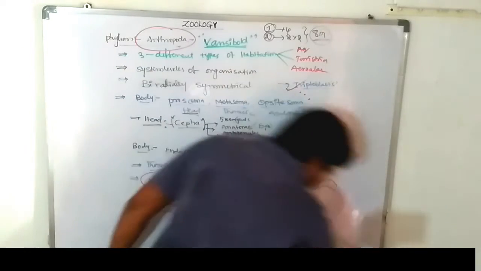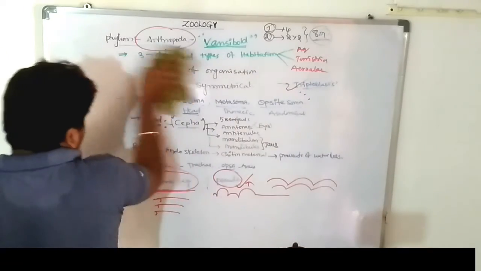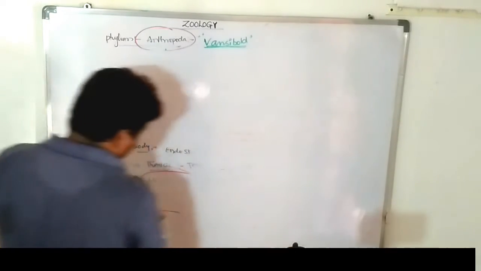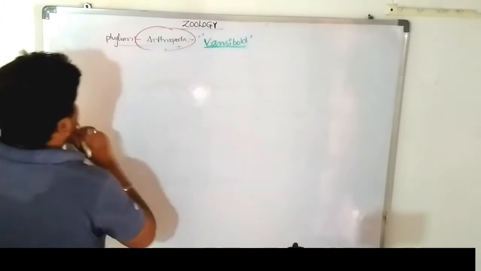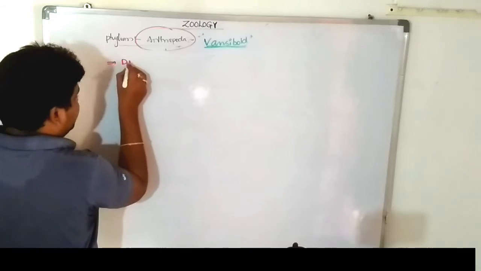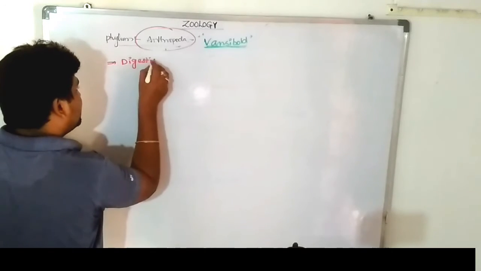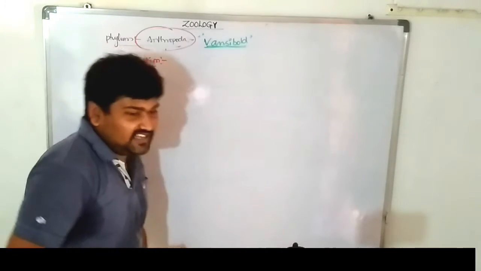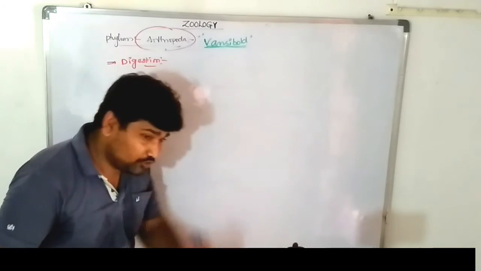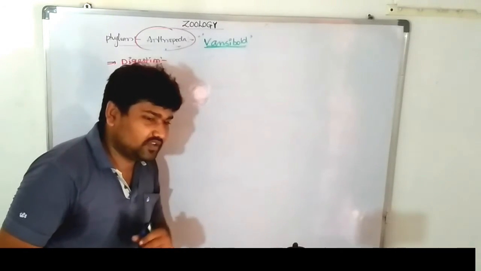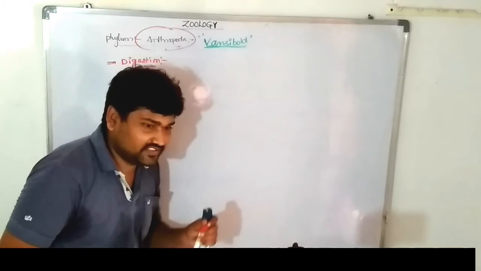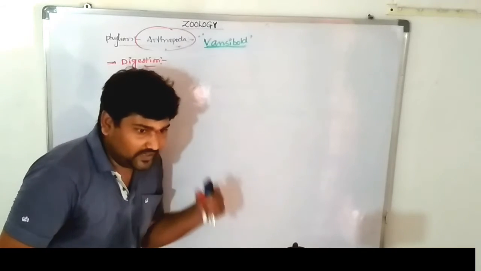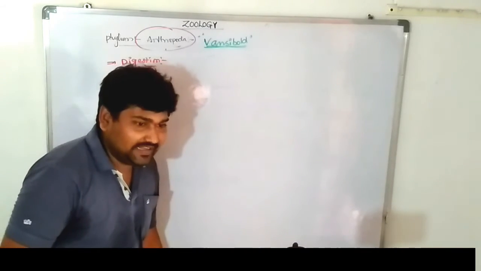Next, respiration, digestion, respiration. Let's discuss each and every organ. First one, digestion: it starts with digestion and ends with excretion. Digestion is a complete digestive system. Most of the organisms are carnivorous. The organisms which depend on other individuals for flesh are known as flesh and blood feeders, and those individuals are placed into the carnivorous form.